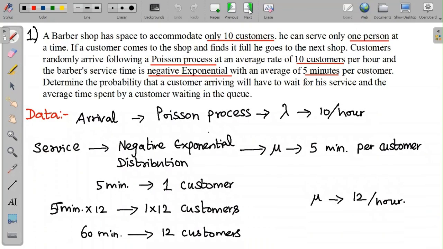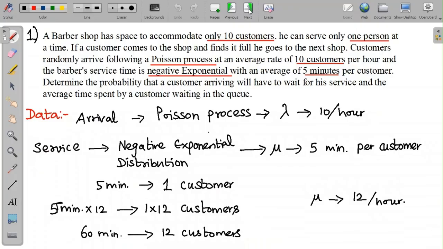A barber shop has space to accommodate only 10 customers. He can serve only one person at a time. If a customer comes to the shop and finds it full, he goes to the next shop. Now, this tells us that we lose customers if the barber shop is already full. So lambda dash comes into effect. Customers randomly arrive following a Poisson process at an average rate of 10 customers per hour, and the service time is 5 minutes for a customer, and that follows the negative exponential distribution.